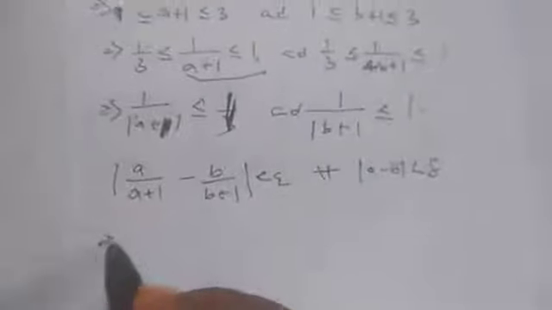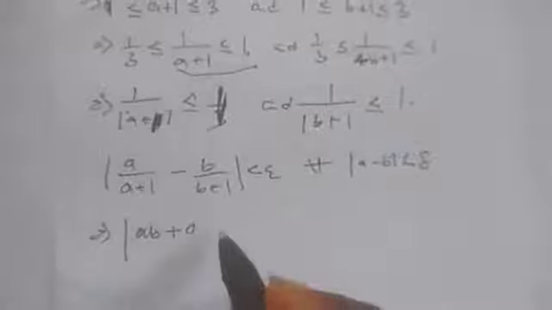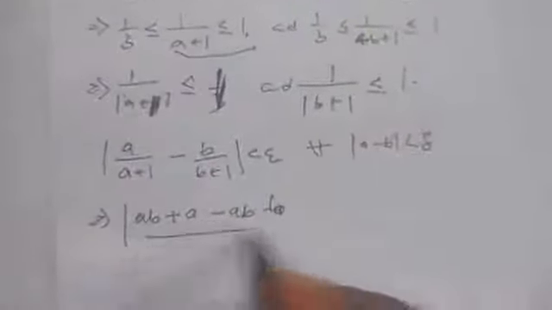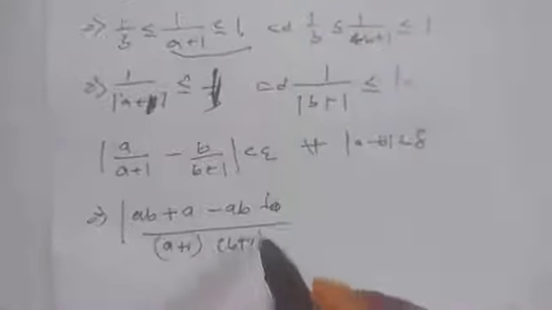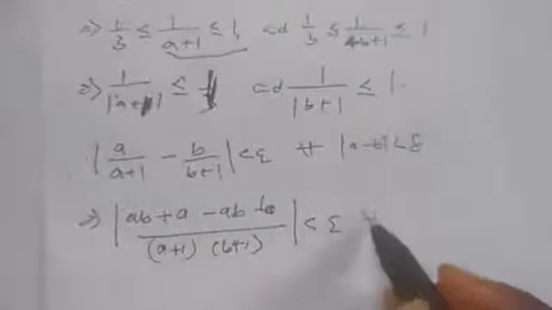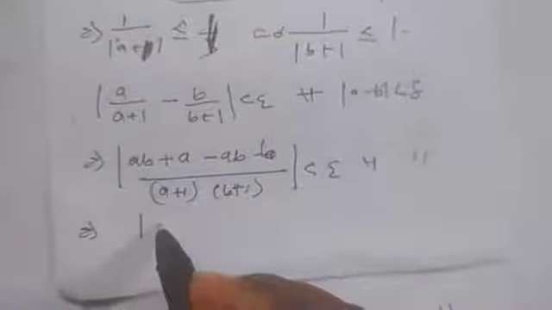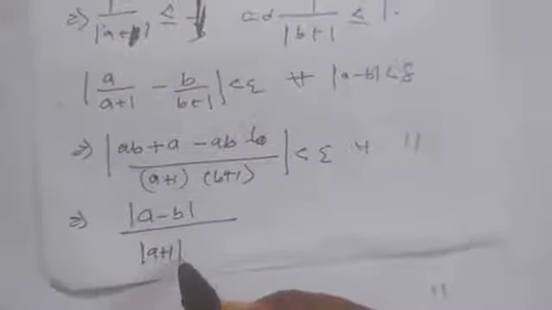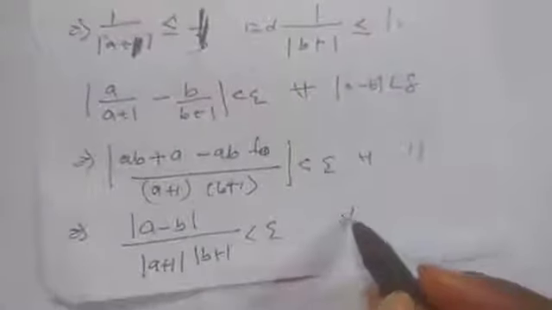Now, if you simplify, this will give me ab minus a plus b minus ab minus b over absolute value of a plus 1 times absolute value of b plus 1 is less than epsilon. This can just be written as a minus b, because this and this cancel, divided by absolute value of a plus 1 times absolute value of b plus 1 is less than epsilon for all this.